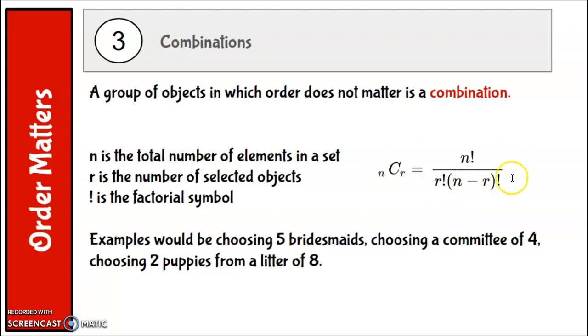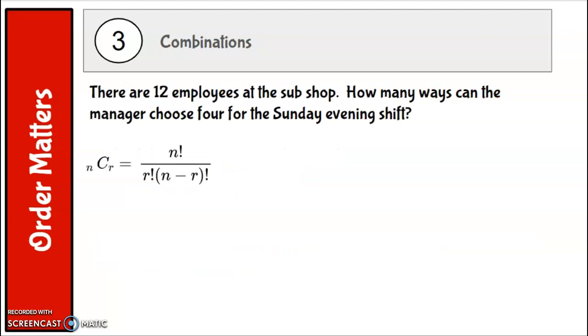And this is the formula. Basically, you have to divide off all of the duplicates that you're going to get when you do the permutation. It's n factorial over r factorial times the quantity n minus r factorial. It's the same thing as the permutation formula, we're just adding an r factorial in the bottom.